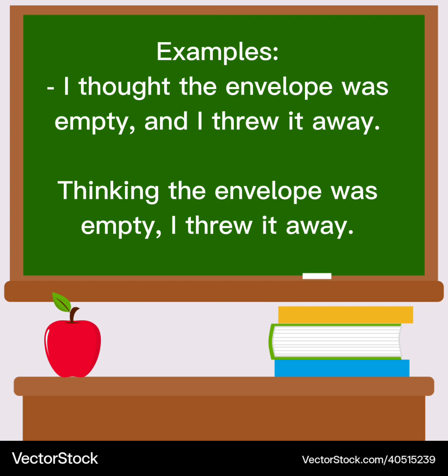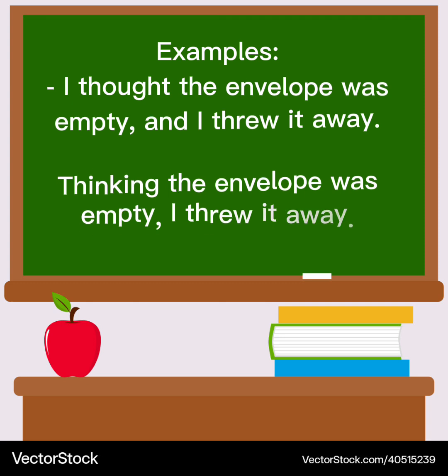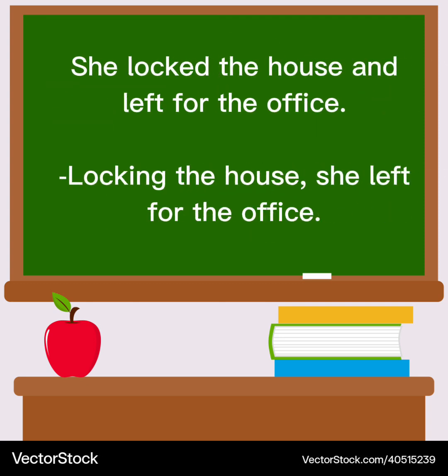So thinking the envelope was empty, that is the first action, I threw it away. Then the next example, she locked the house and left for the office. Then when we join this sentence by having present participle part, locking the house, she left for the office. So locking the house is the first action, then left for the office is the second one.